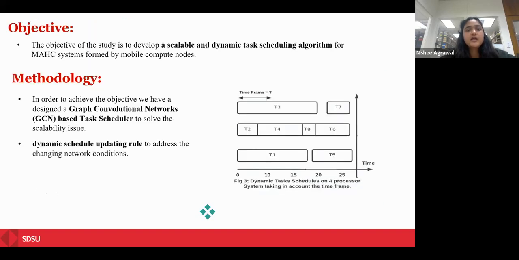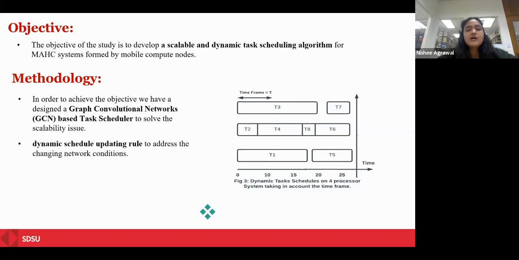Therefore, the objective of our study is to develop a scalable and dynamic task scheduling algorithm for a mobile ad hoc computing system formed by mobile compute nodes. In our study, we have tried to leverage the graph convolutional network to solve the scalability issue. Since it is a machine learning algorithm, it can quickly schedule tasks by carefully integrating a task graph with network settings into a single input graph and feeding it to our GCN model.